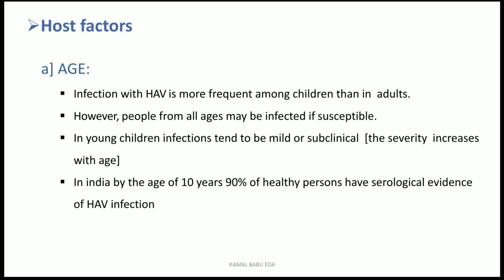So what they are saying is that by the age of 10 years, about 90% of the children exhibit serological evidence of HAV infection, meaning they have been exposed to the disease, and those traces are found in their serological examination. So this is the age.